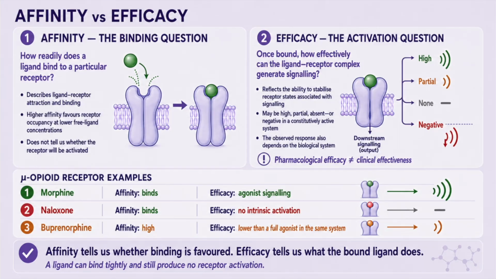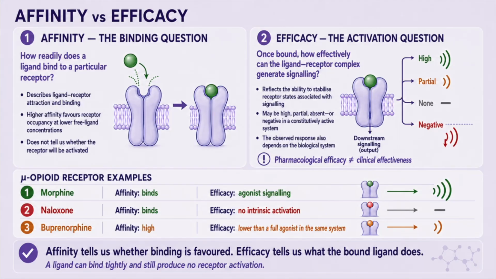Once the ligand is bound, how effectively can the ligand-receptor complex generate signaling? A ligand with agonist efficacy stabilizes receptor states associated with signaling. A partial agonist generates a lower maximal response than a higher efficacy agonist in the same receptor system. A neutral antagonist can have substantial affinity while possessing no intrinsic activating efficacy.